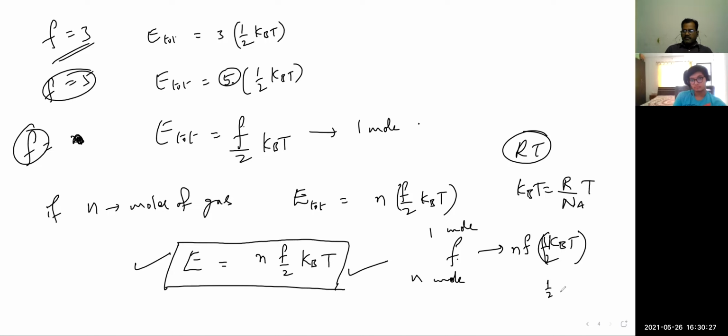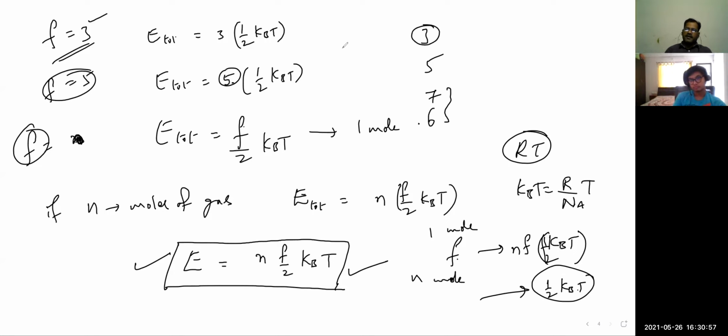What is half kBT? A single degree of freedom will get this much amount of energy. Degree of freedom is minimum 3. If you observe, monatomic has 3, diatomic has how much? 5. We got 5. After that, 6 we got for triatomic, and 7. So if you observe degree of freedom, the minimum value we got is 3.